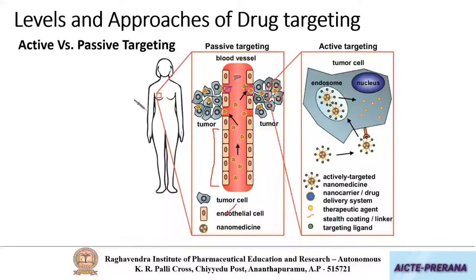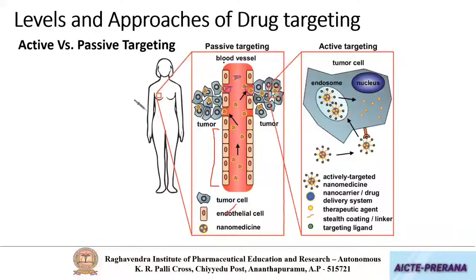However, they are getting retained there. This is called the enhanced permeation retention effect. Next, in the case of active targeting, the drug carrier loaded with the drug has some external functionalization of targeting moieties. Due to the presence of these targeting moieties, they will attach to a particular receptor present on the tissue of interest and further undergo localization. Okay, this is with respect to active targeting.